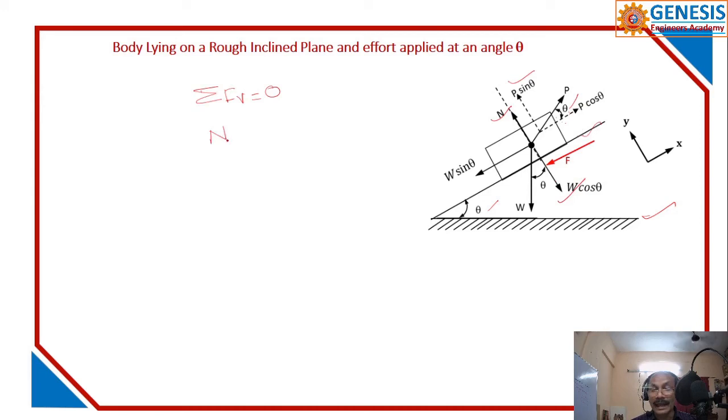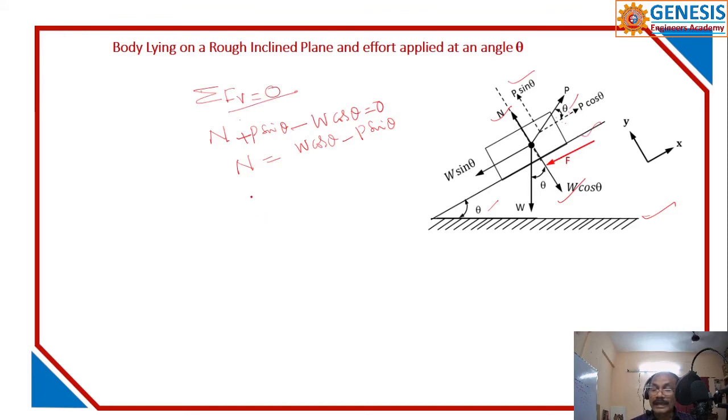If you write, N plus P sin theta minus W cos theta is equal to 0. From this you have to find out N. So that is W cos theta minus P sin theta. You read it. This is from the equilibrium equations.